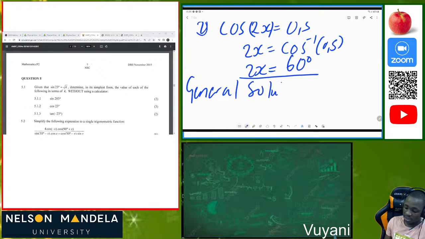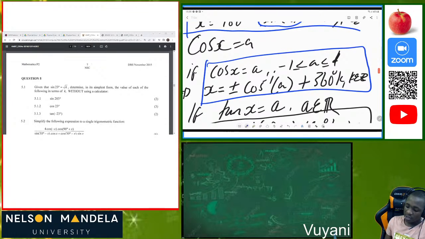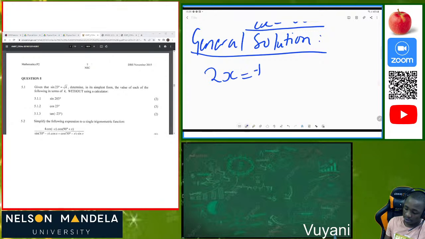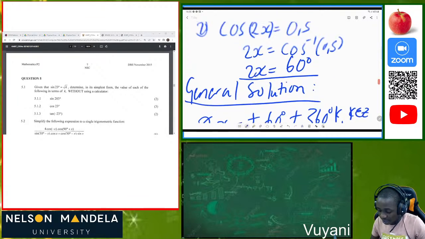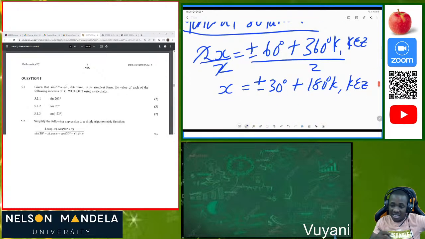The general solution of cos is always x is equal to plus or minus the calculated angle plus 360 degrees of k. In this case, you have 2x, so 2x is equal to plus or minus the calculated angle, which is 60 degrees, plus 360 degrees of k, where k is an element of integers. Then that's when you can divide both sides by 2. You're left with x is equal to plus or minus 30 degrees plus 180 degrees of k, where k is an element of integers. Bear in mind that if you divide here, it only gives 30 degrees for the calculated angle, but in this instance it also shortens the period.